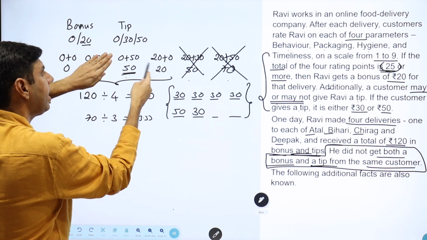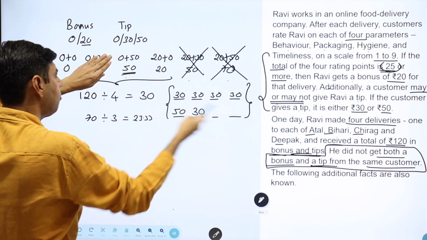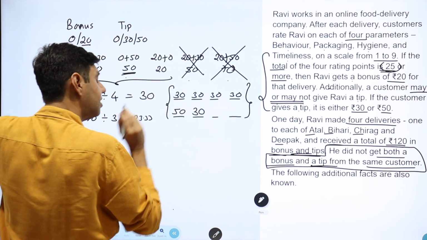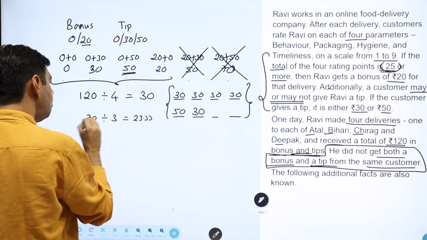20, 0 and 20, 20, will it make 70? No, with 20 you can only make 20, 20, 20, 60. You can't make a 70. So a 30 has to be there. That's a simple illusion. And once a 30 is there, remove the 30 also.